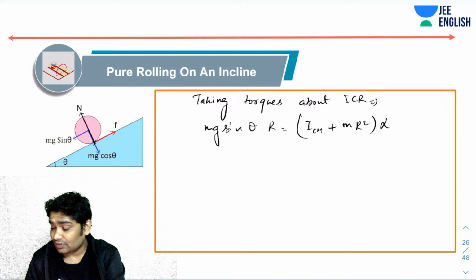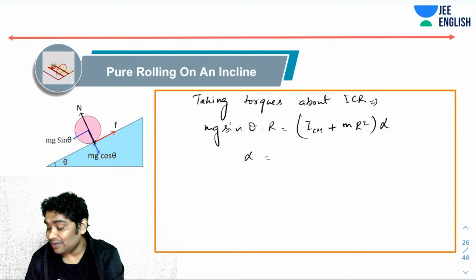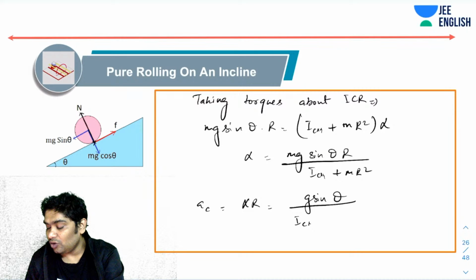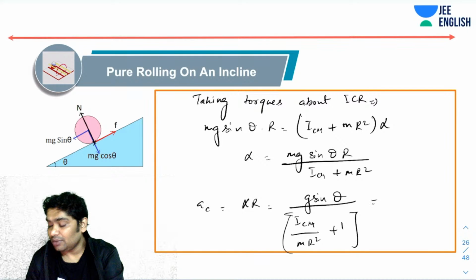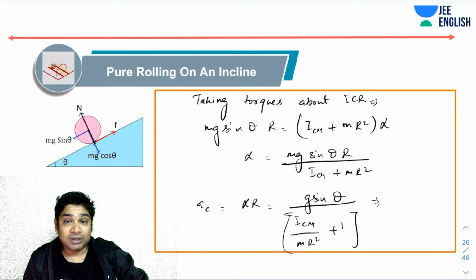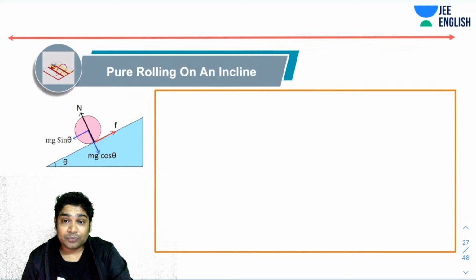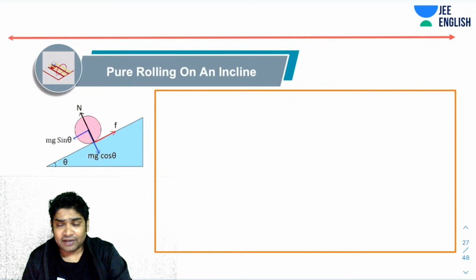So from this equation, you can immediately find the alpha. Alpha was mg sine theta r over I CM plus mr square. Then you can also find a CM. A CM would be alpha times r, so that will become g sine theta over I CM over mr square plus 1. Commonly used, important result. You can remember this. Once I know both these, now I can find other things also. So if I knew the velocity, then what will be the energy?